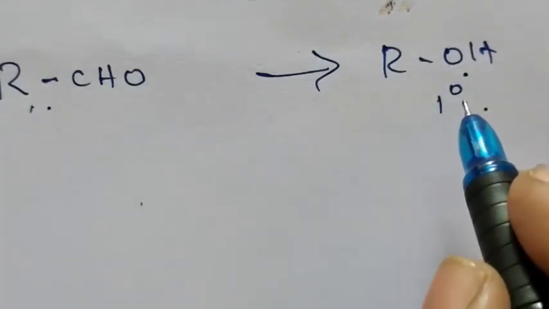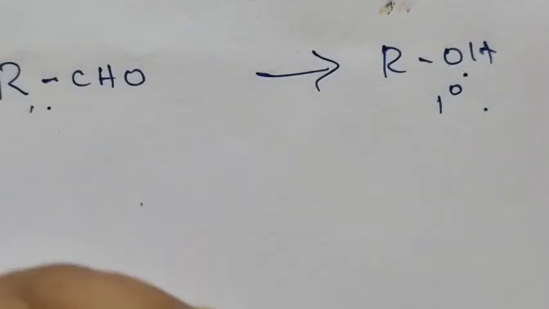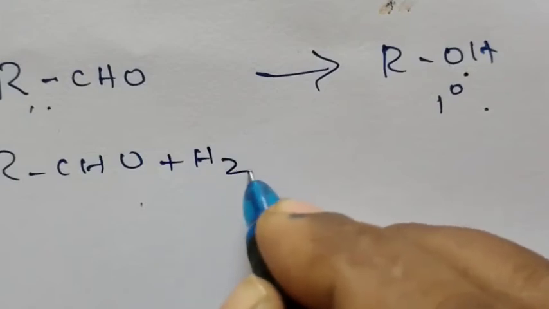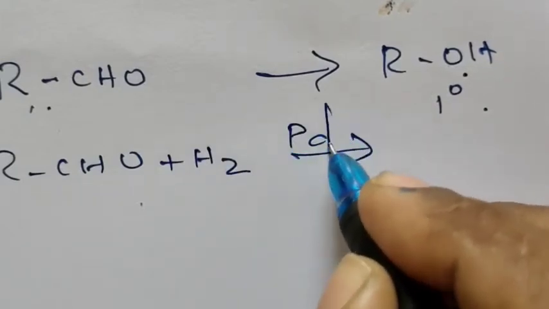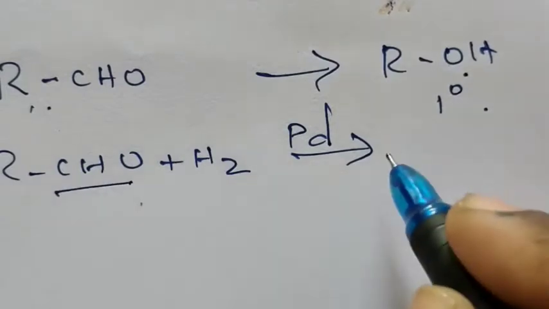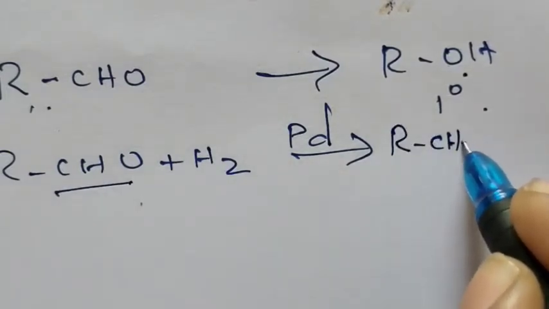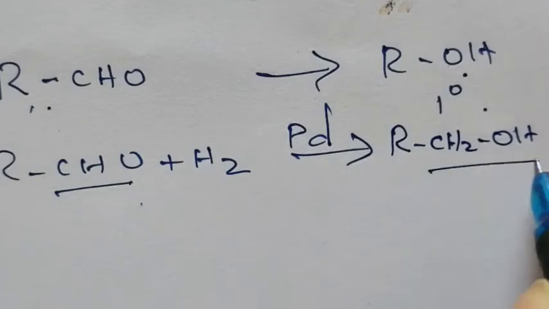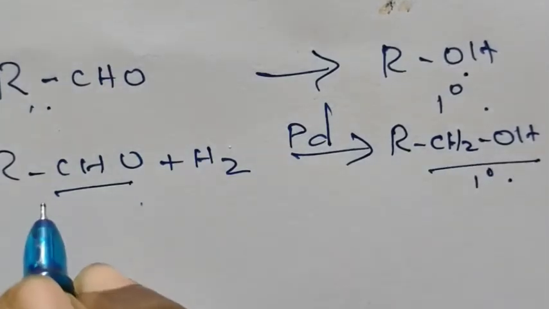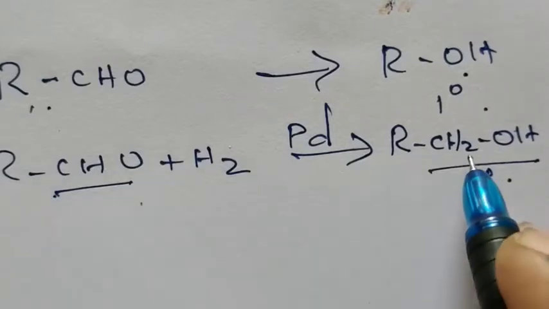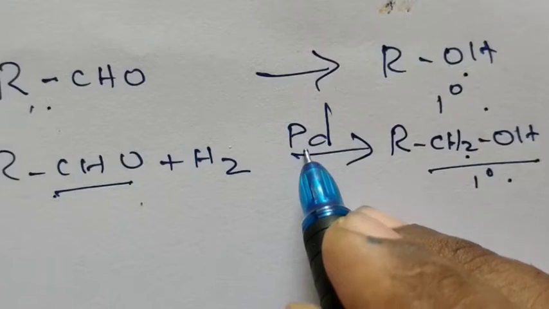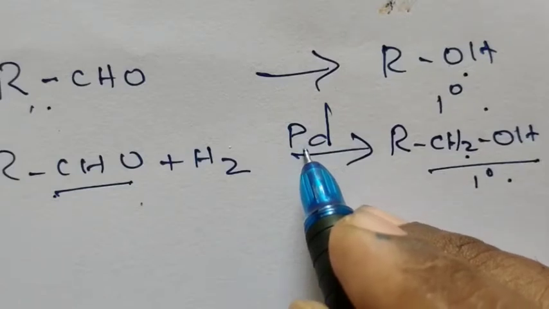When aldehyde is treated with hydrogen in the presence of palladium as catalyst, this aldehyde group will be converted into RCH2OH. CH2OH means it is primary alcohol. So how will you convert aldehyde into primary alcohol? By reduction in the presence of palladium as catalyst.